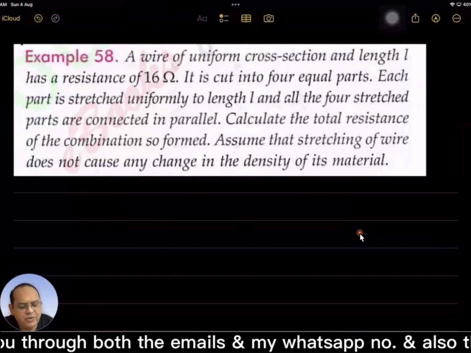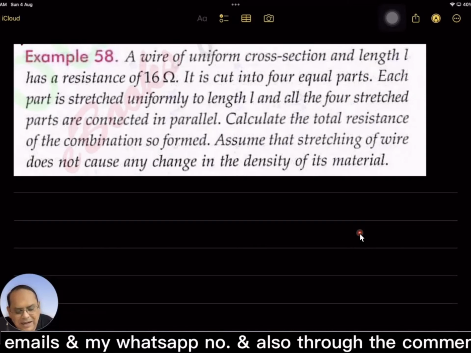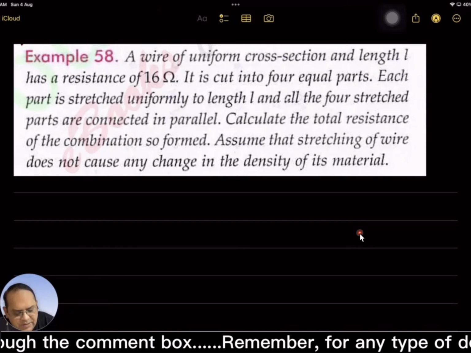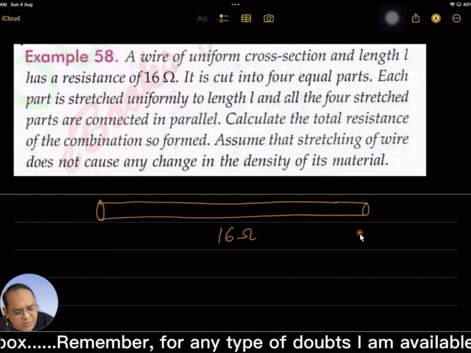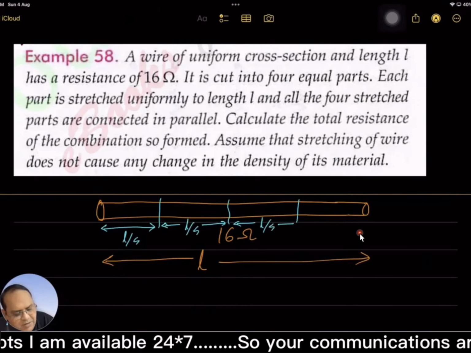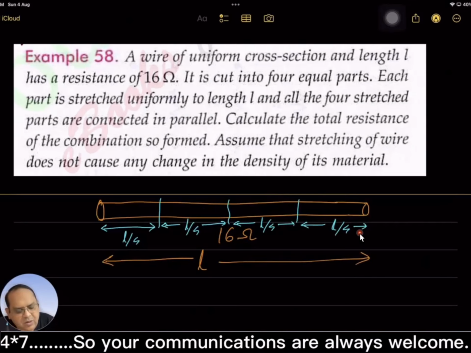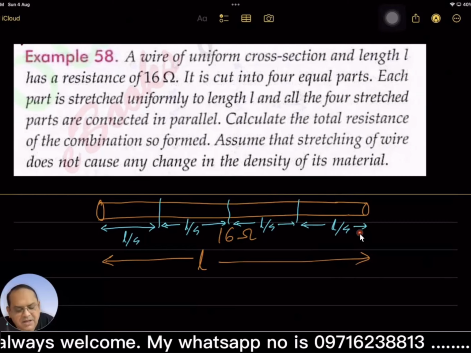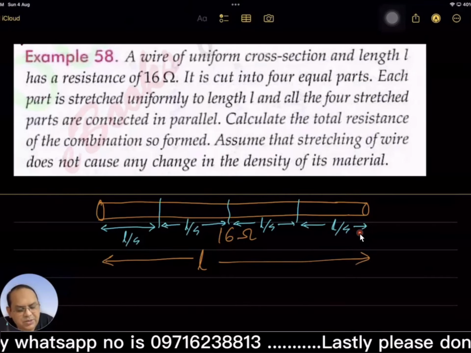A wire of uniform cross section and length L has a resistance of 16 ohms. Suppose this is the wire, 16 ohms, length L, and now it is cut into 4 equal parts, L by 4, L by 4, right? Now each part is stretched uniformly to length L, and all 4 stretched parts are connected in parallel.